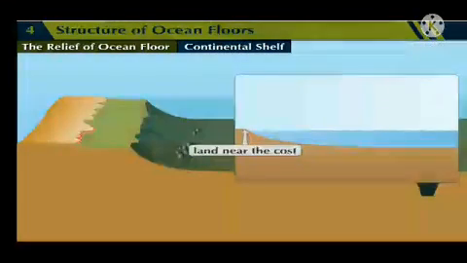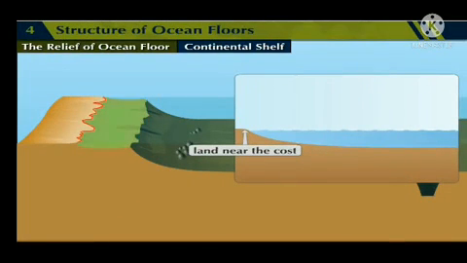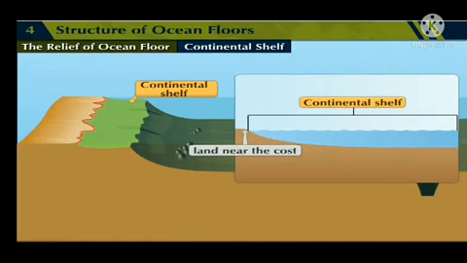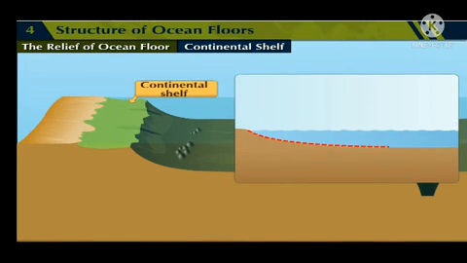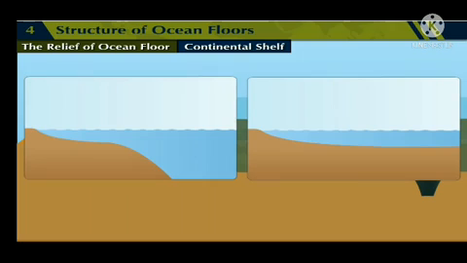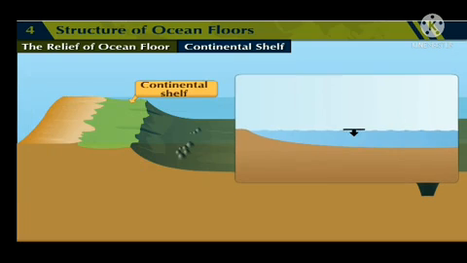Continental shelf. The land near the coast and submerged under the sea is called the continental shelf. This is the shallowest part of the ocean bed. It is also called submerged coastland. Its slope is gentle and its extent is not uniform everywhere. It is narrow along the coast of some of the continents while it is broad for hundreds of kilometers at others. Its depth is up to 200 meters below the sea level.